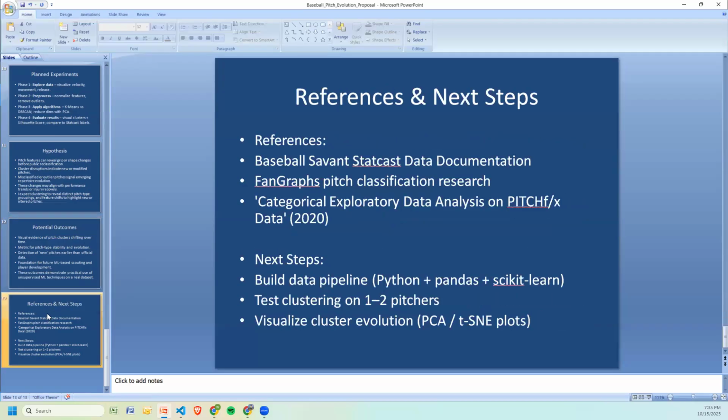class. And references, obviously, we're using Baseball Savant, an incredible website, using their API. Fangraphs is another great resource for pitch classification. I plan to test this process on additional pitchers and tweak clustering parameters to see how stable the results are.